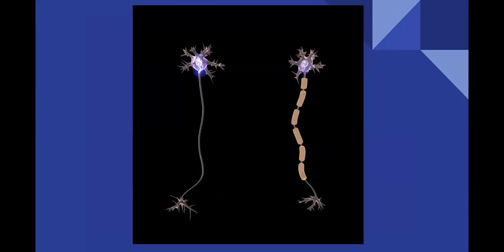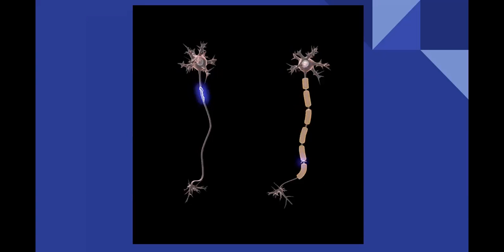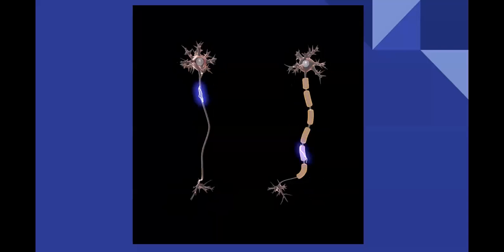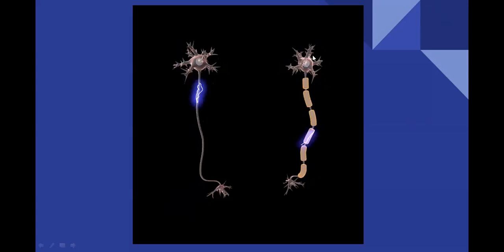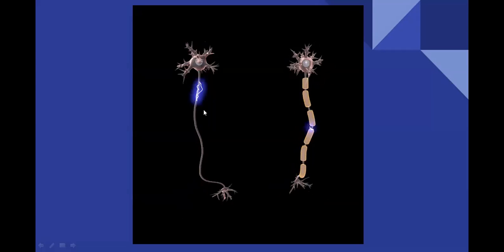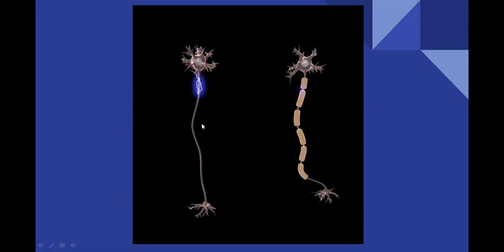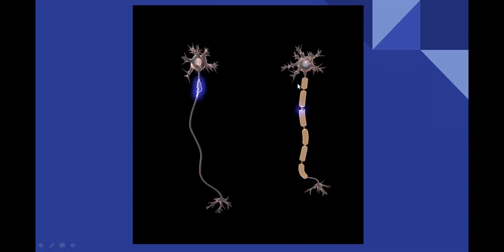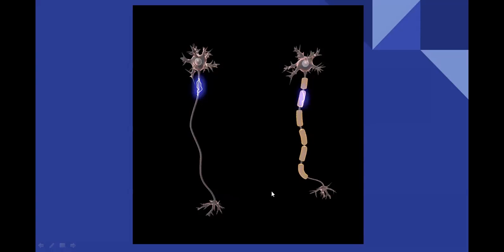And depending on whether the myelin sheaths are present or not, depending on that feature, neurons can be classified into two types. One is myelinated neurons. We are seeing in this second one, this is myelinated neuron. And another one is non-myelinated or unmyelinated neuron. And unmyelinated neurons will not be having any myelin sheaths. In this neuron, we can see 1, 2, 3, 4, 5, 6. Total six myelin sheaths are there.